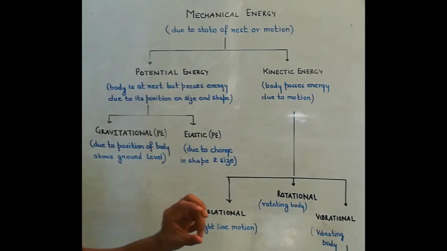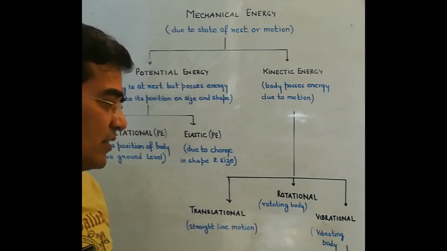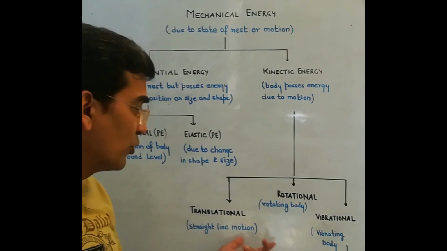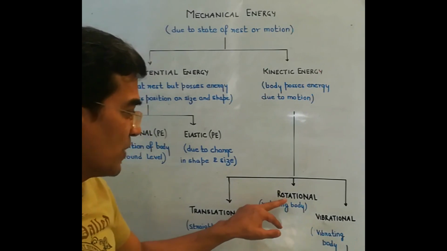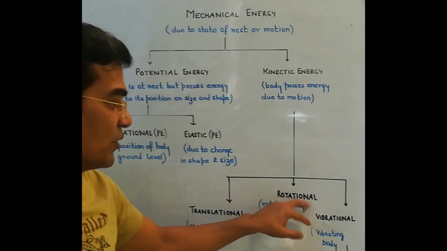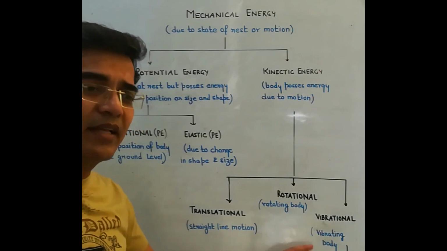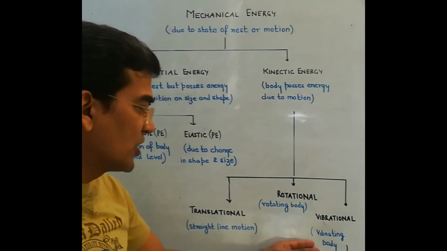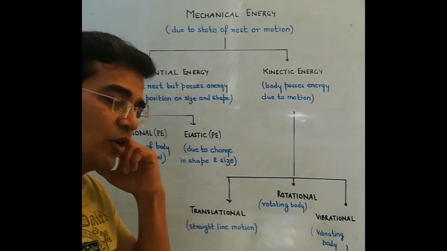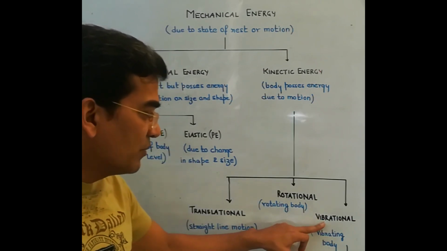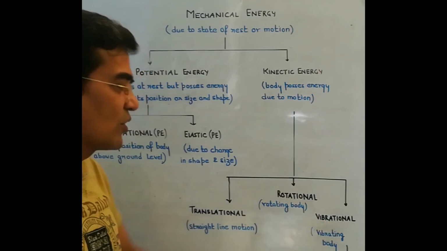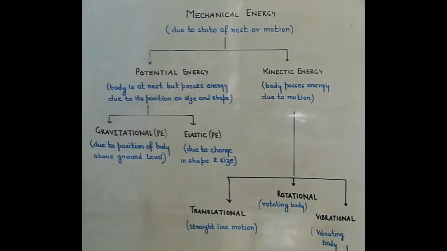If a body is rotating, then also we say that the body is in motion, and the energy possessed by the body during rotation is called rotational kinetic energy. If a body is vibrating to and fro about the mean position, then also we say that the body is in motion, and the energy possessed by the body at that time is called vibrational kinetic energy. So this is the chart that will tell you what mechanical energy is and how it can be further subdivided.